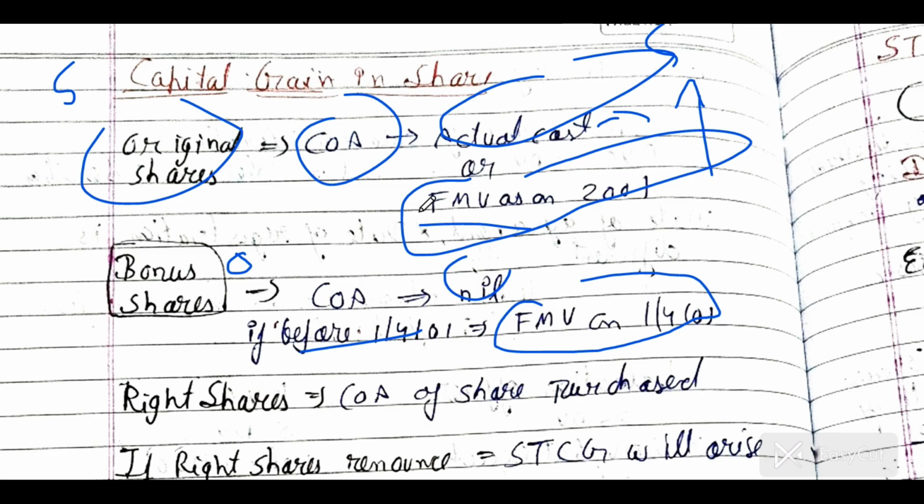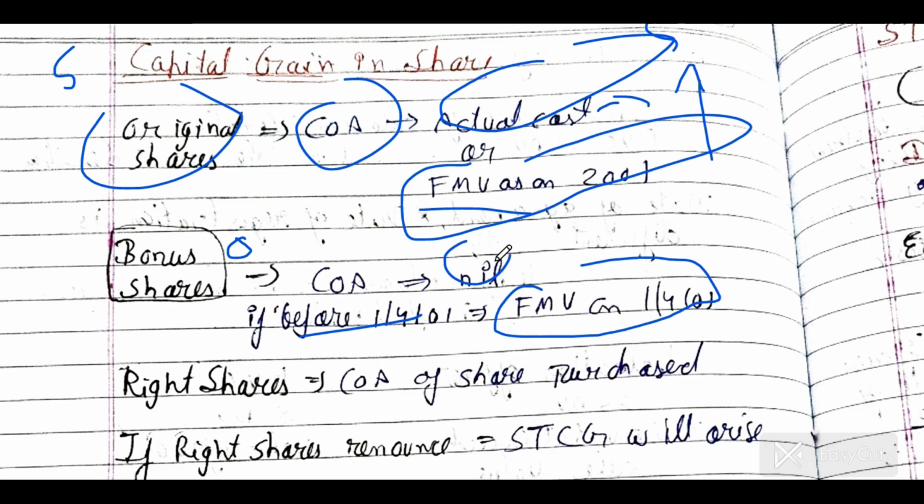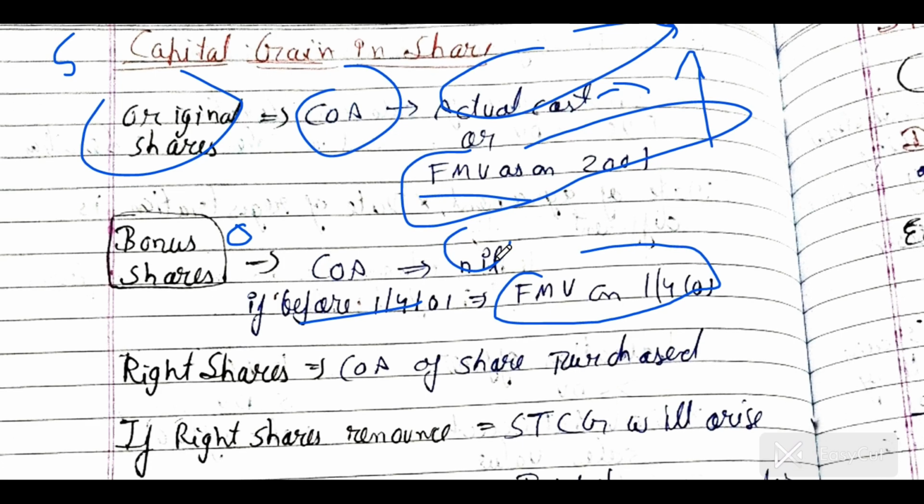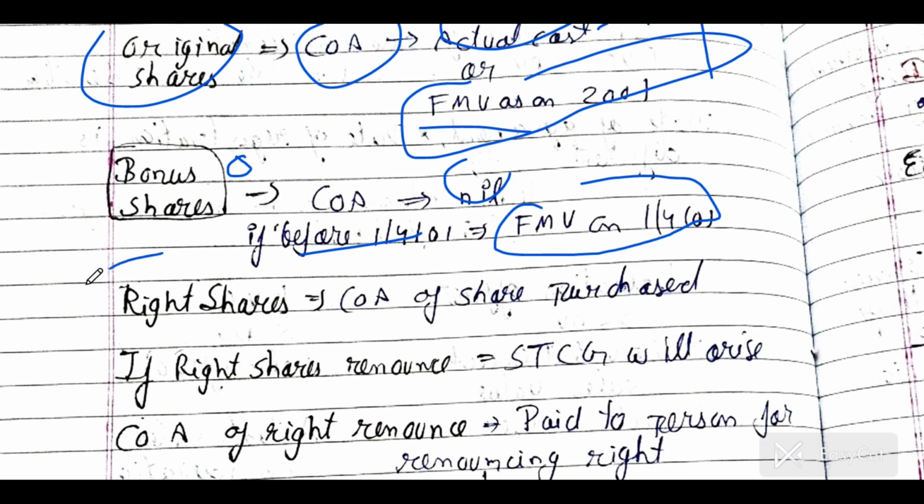Whatever the situation, if the date is mentioned as before 1 April 2001, always think about the actual cost and the fair market value, or in case of land and building you have to take the SDV. But if there is a right share, come to the A study.